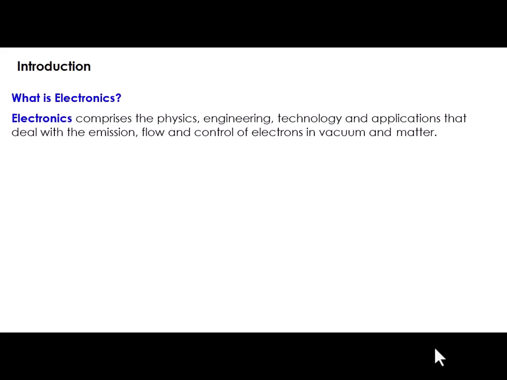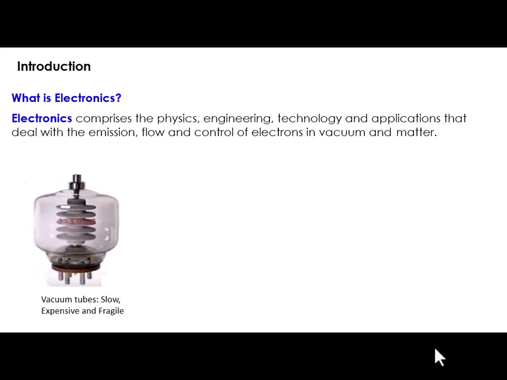That means the physics of how electrons are getting emitted, the engineering of how to control the flow and generation of electrons, and the technology of how to use this flow control and generation for some device applications is nothing but electronics. Now in the initial days, the flow control and generation of electrons were realized by some devices which are called vacuum tubes.